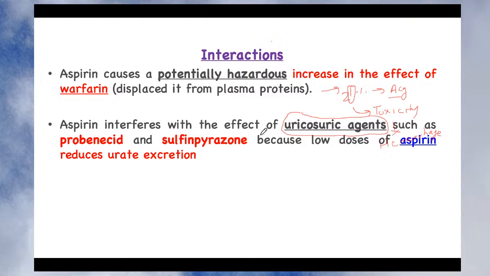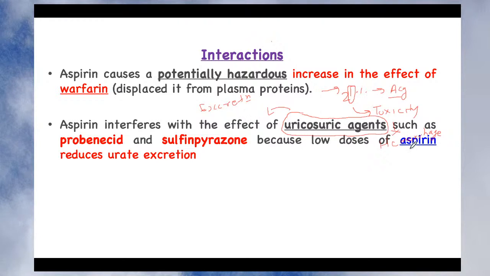Because when there is excess uric acid, it accumulates in your joint and produces an inflammatory condition called gout. So gout is due to excessive levels of uric acid, and you give a uricosuric agent. Uricosuric agents increase the excretion of uric acid. That much you must remember. We will see these drugs in detail in the chapter on pharmacotherapy of gout. So uricosuric agents produce excretion of uric acid.